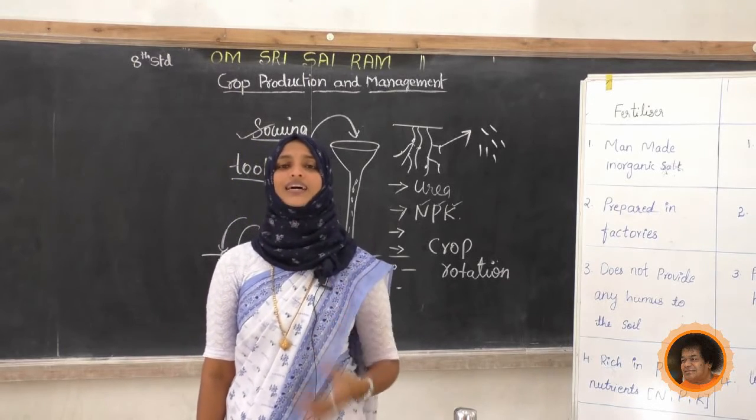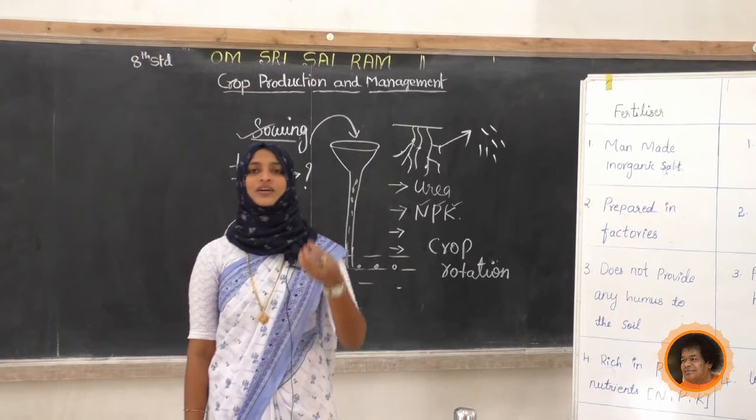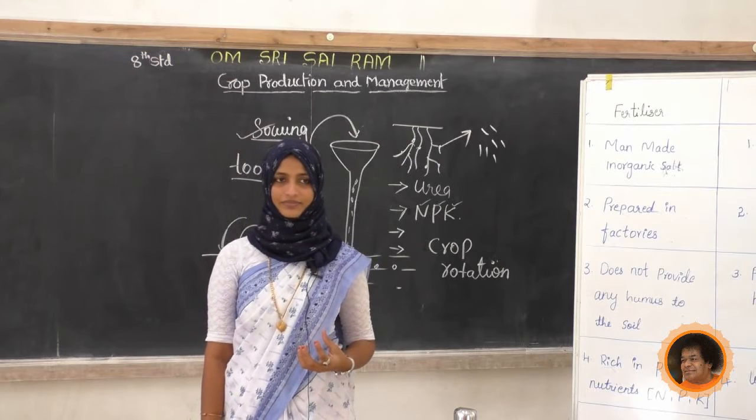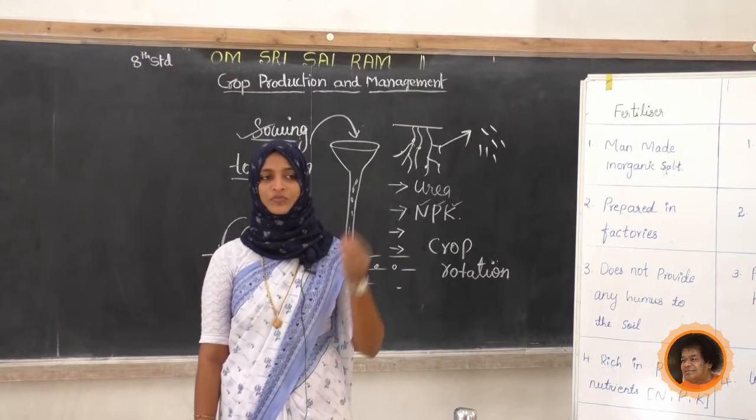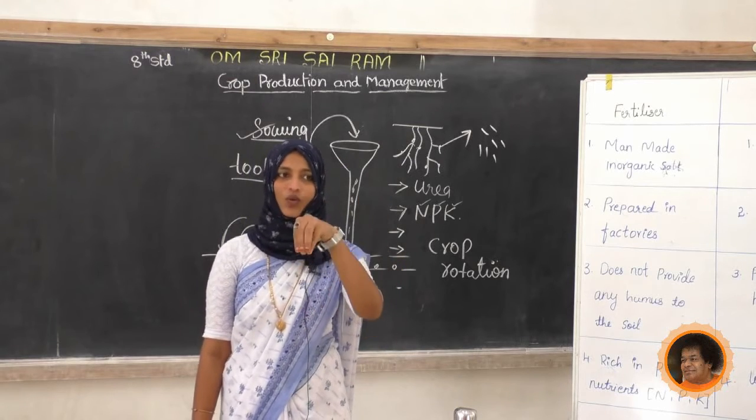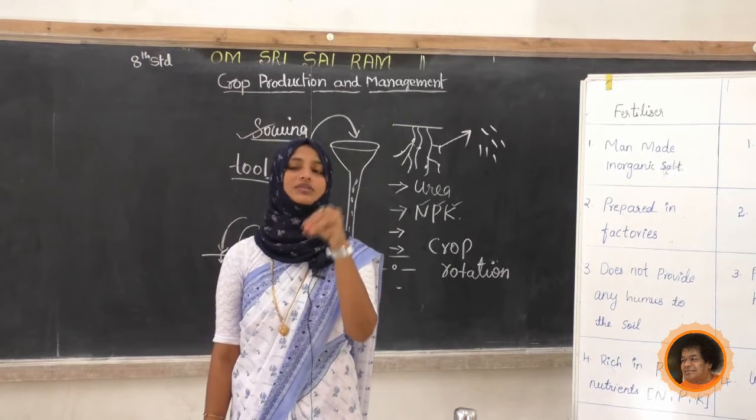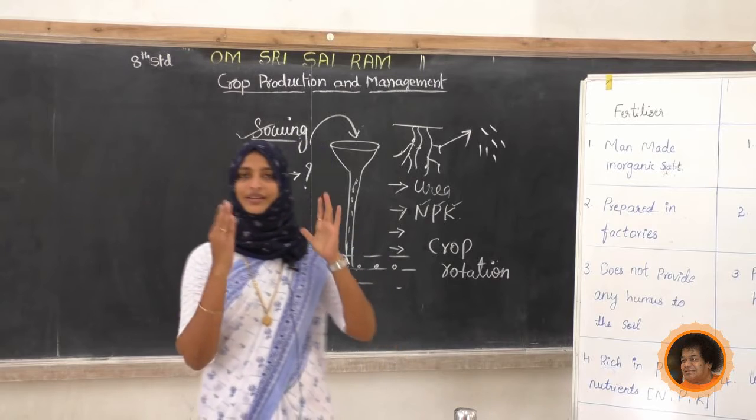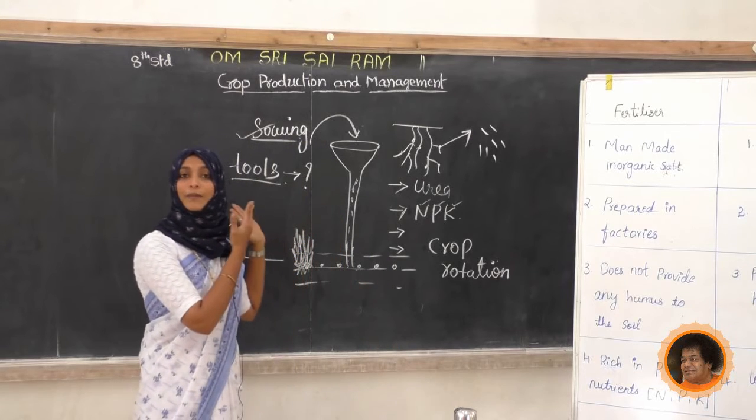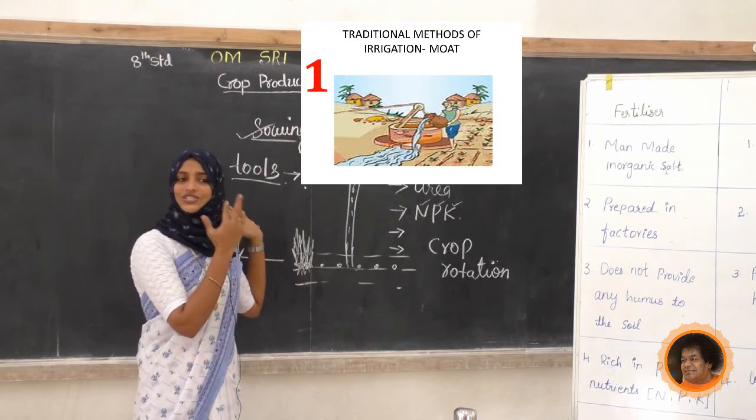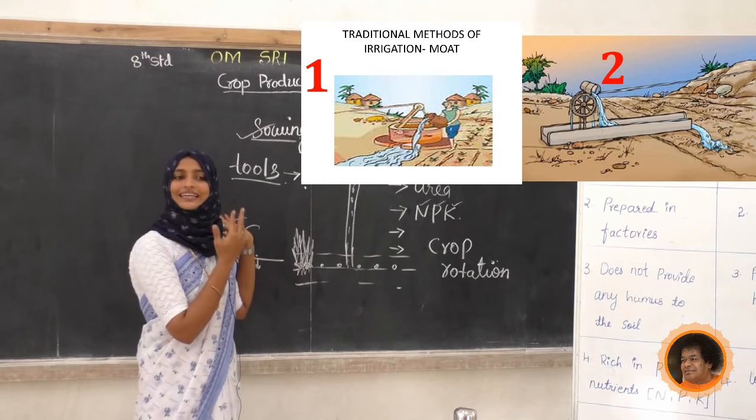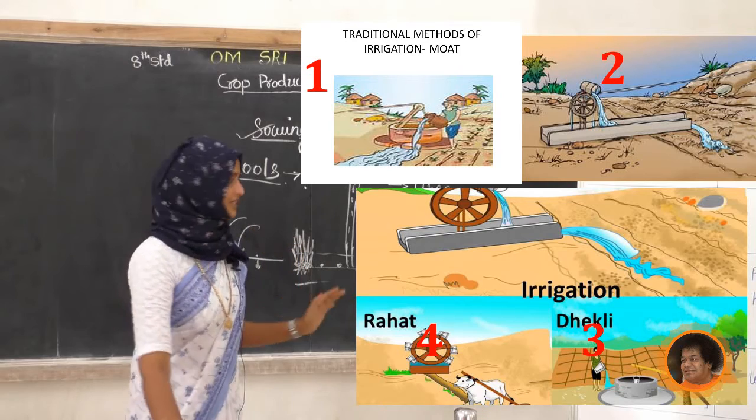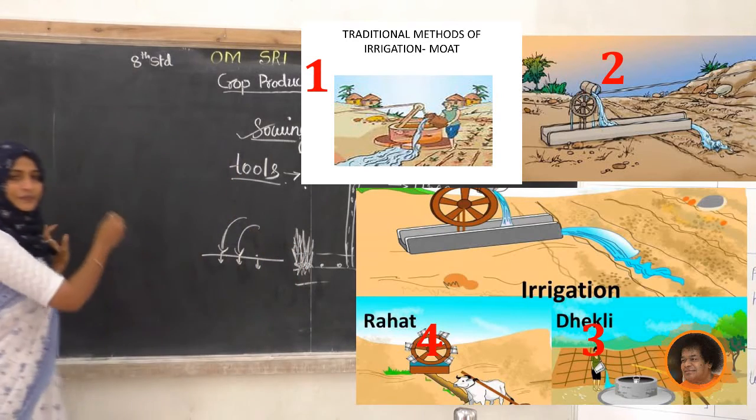What they are doing traditionally is choosing cattle or human labor. Only human labor they are choosing. With the help of this, they are using different systems. We will see the diagram here. The first one is a moat, the second one is chain pump, and then Dekli and Rahat. These are the types. We will write them down here.